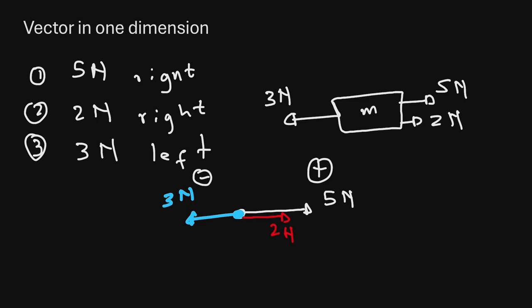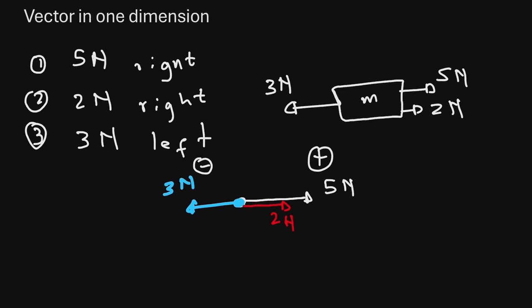So let's say we have selected the right to be positive, and then we have to find the sum of all these vectors. We're going to say the sum of the forces that are acting on this object, we're going to add all the forces. So the resultant force, which means the sum, is going to be force number 1 plus force number 2 plus force number 3.